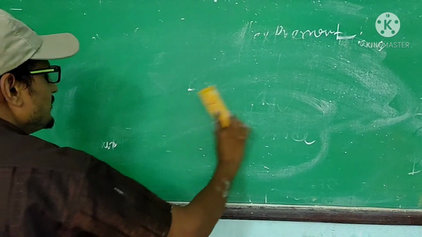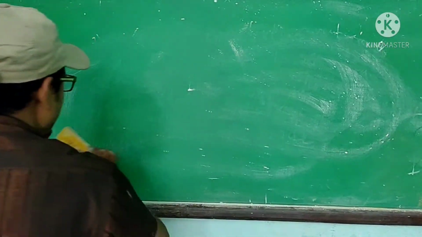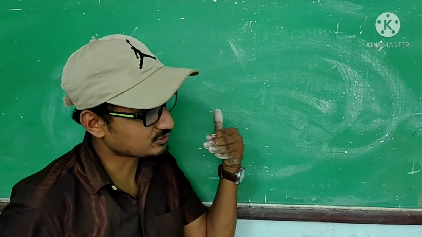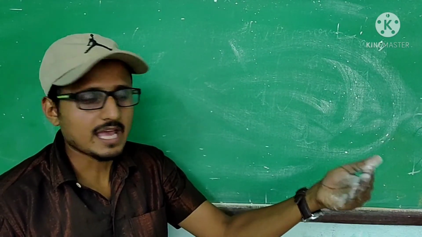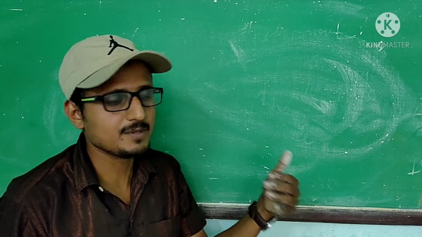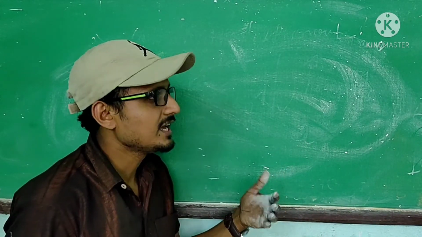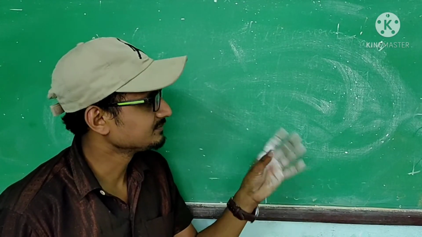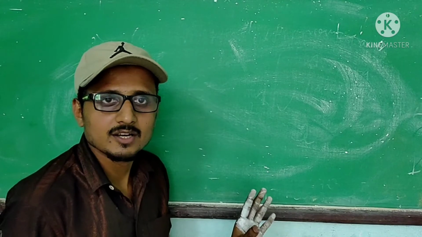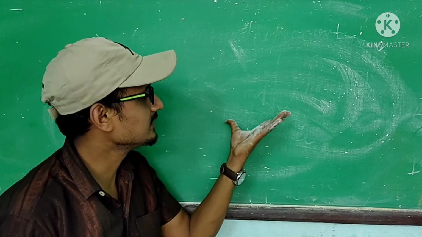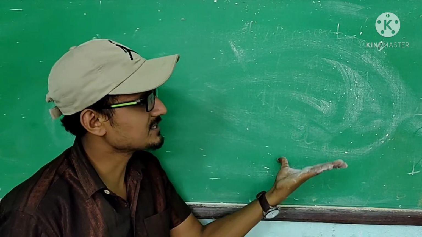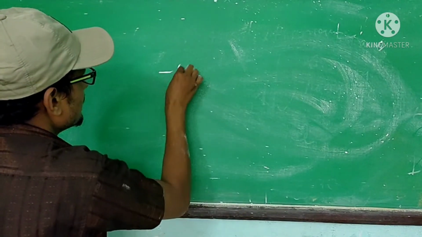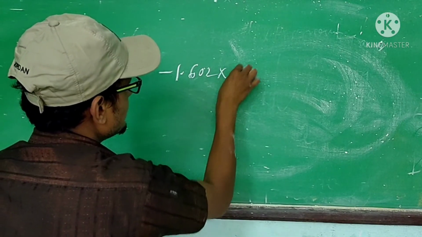You will read the cathode ray experiment from any standard book. And what are the characteristics of the cathode ray? As the cathode ray goes from cathode to anode and contains negative charge, it is a source of electrons. The cathode ray travels in a straight line, and its direction can be changed by a magnetic field. It has the same charge as the electron. The charge of the electron is minus 1.602 × 10 to the power minus 19 coulomb.